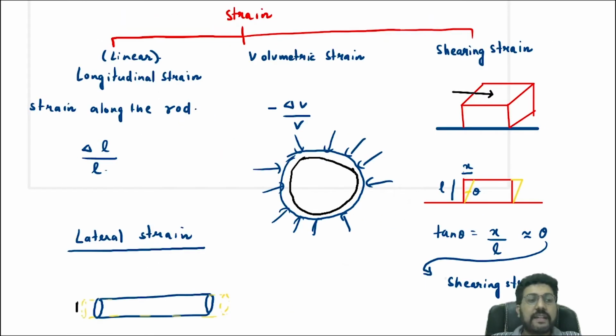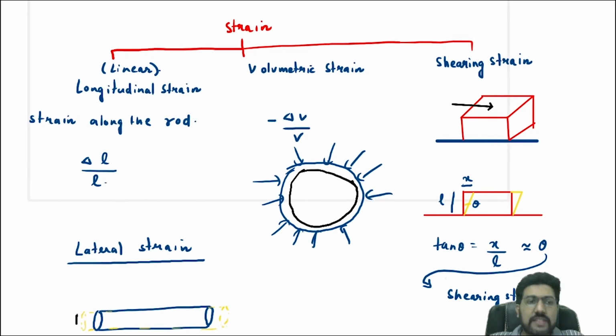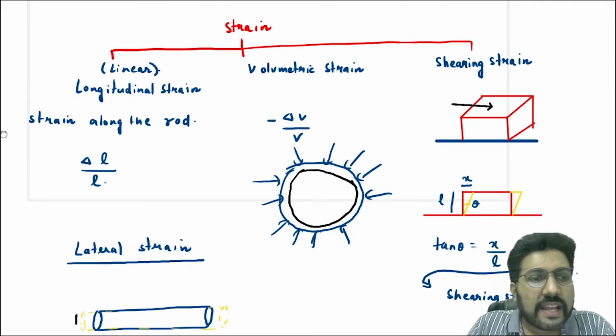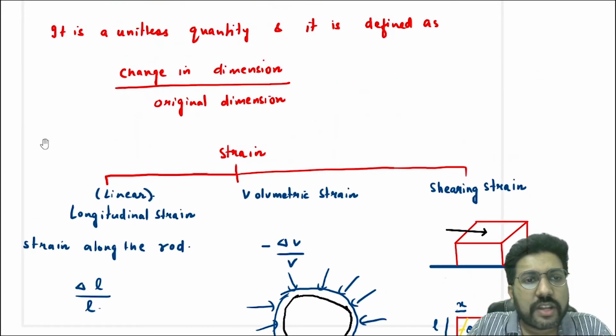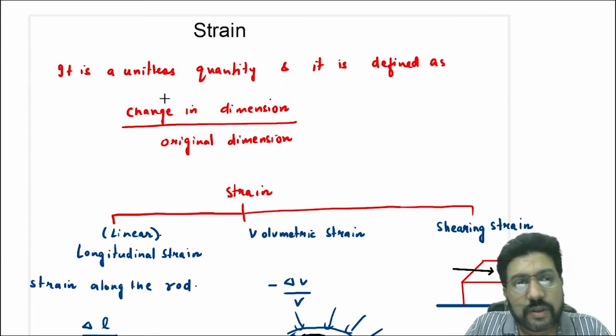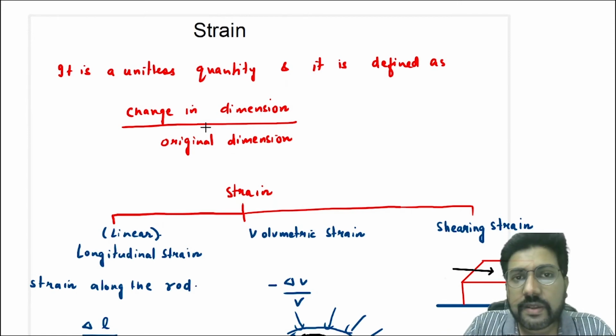Now, the next definition that we have to do is strain. What is strain? Strain is defined as the change in dimension upon original dimension. Strain is a unitless quantity because it is a ratio. Strain is of three types, just like stress.